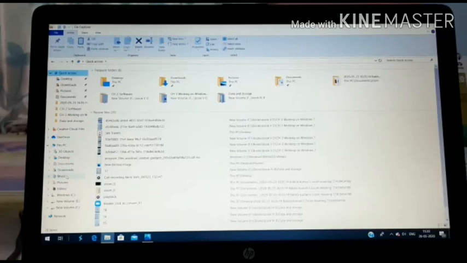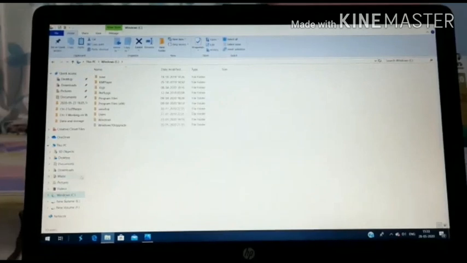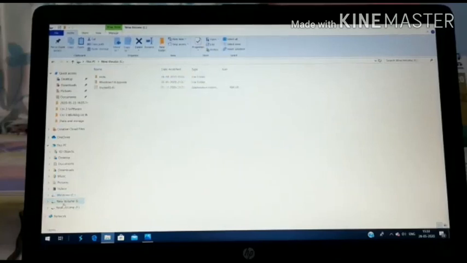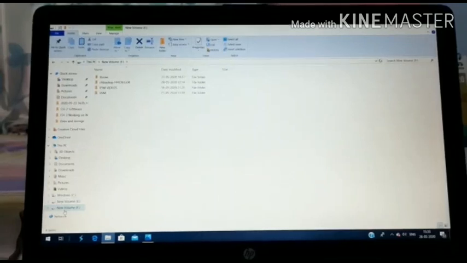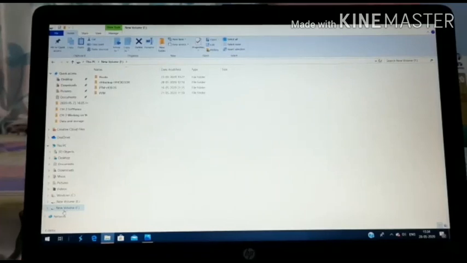In This PC, what you will find is a number of drives. Suppose you can see this is the Windows C drive. There are a number of drives, New Volume E drive, New Volume F drive. Whatever drives have been distributed for Windows can be shown. You can find them from this side, in Windows Explorer.